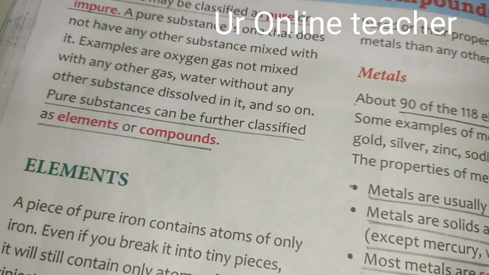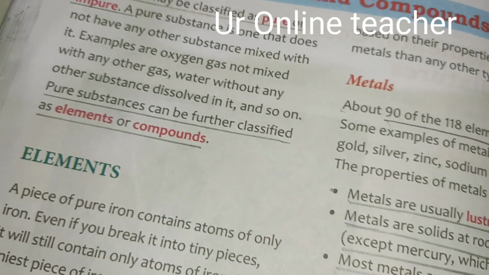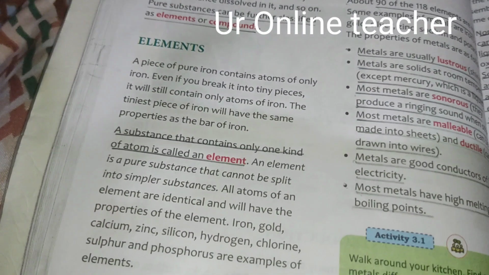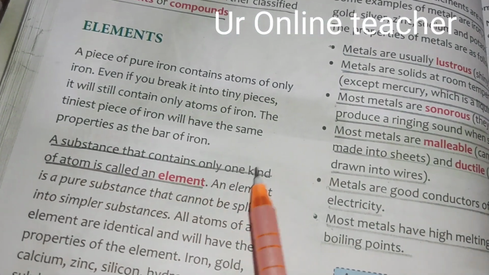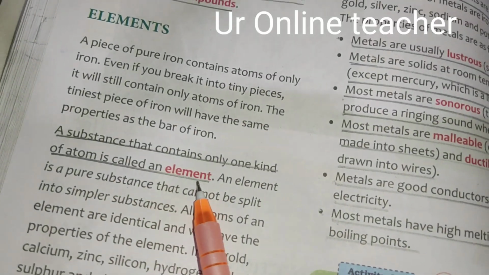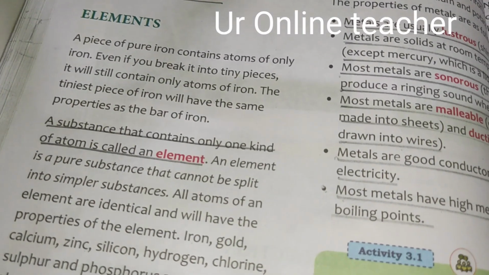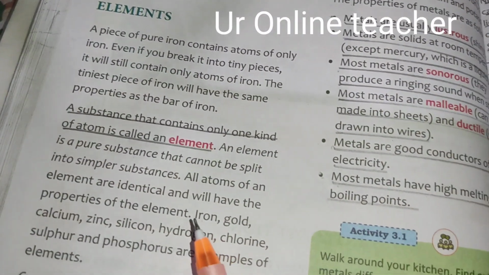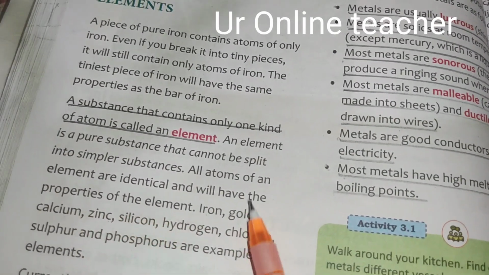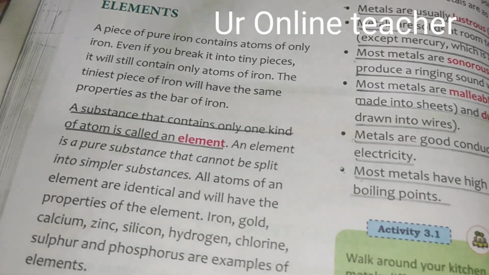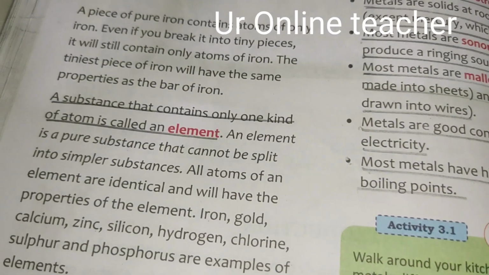Pure substances are again classified into elements and compounds. First we will see what an element is. An element is a substance that contains only one kind of atom. So an element is a pure substance, and we cannot split it into simpler substances. All the atoms of an element are identical and will have the properties of that element.